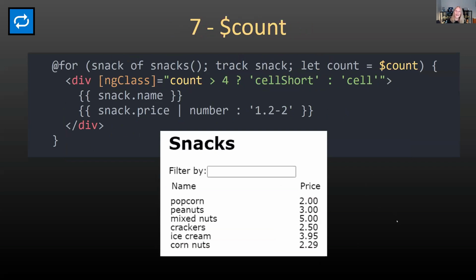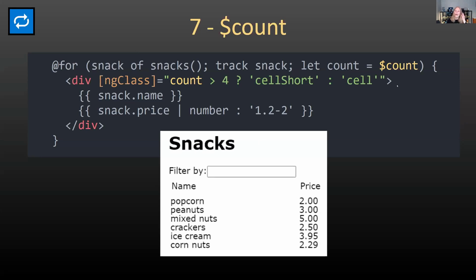There's also a dollar count. And as far as I could tell, we didn't have anything like that in star ng-for, but it is available in the for block. The kind of little bit of odd thing about it is that variable is only available within the block. So if you wanted to display the count, like snacks, 4 of 6, I guess, you can't do that because it's outside the scope of the for. And anything you put in the for, if you display it, it's going to repeat it for every item.